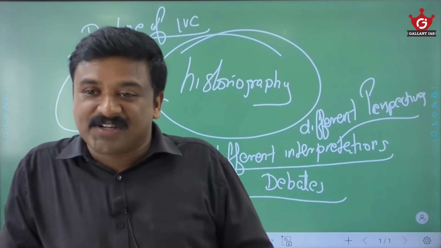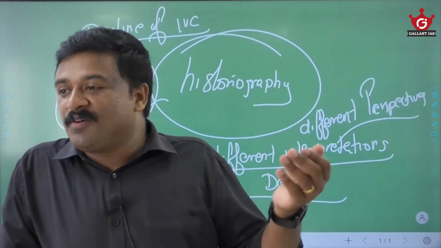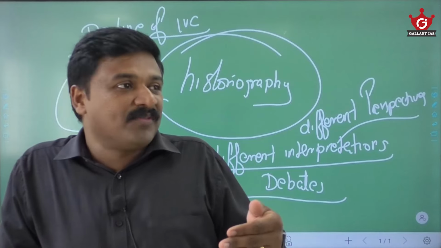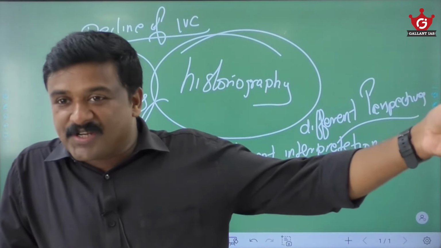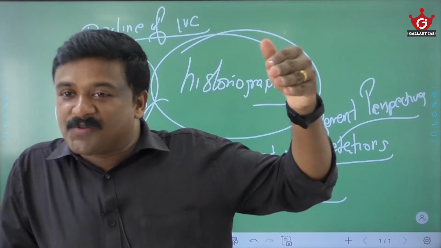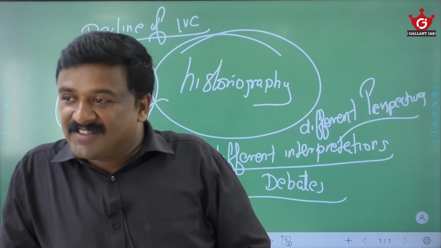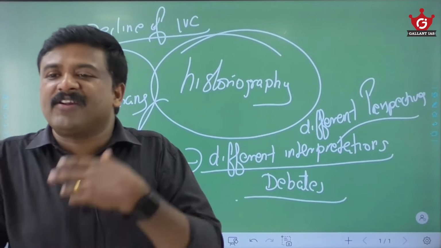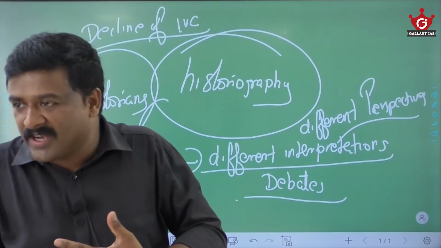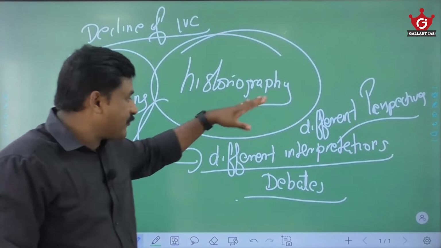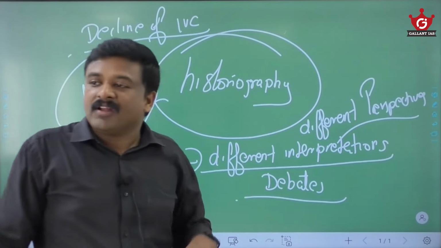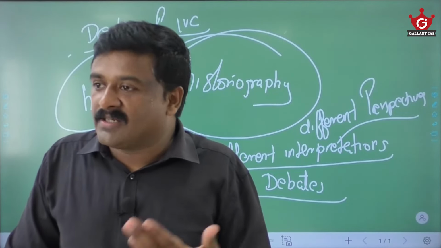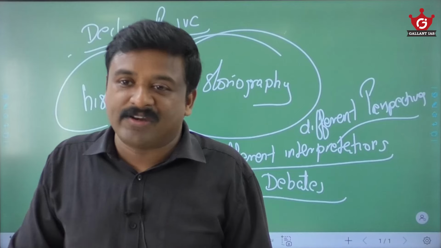Some say it is the Aryan invasion, Mortimer Wheeler. Some say it is the change in the course of the river. Some say it is because of deforestation. Some say it is because of tectonic activity, landslides, earthquakes, and droughts, etc. So you see that there are different theories put forward by different historians. These different interpretations, perspectives, and debates initiated by historians on various events and developments of history, you should study very well.